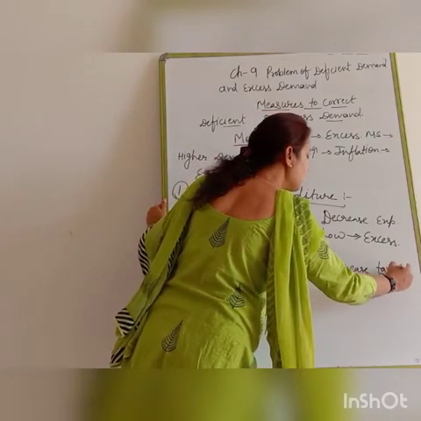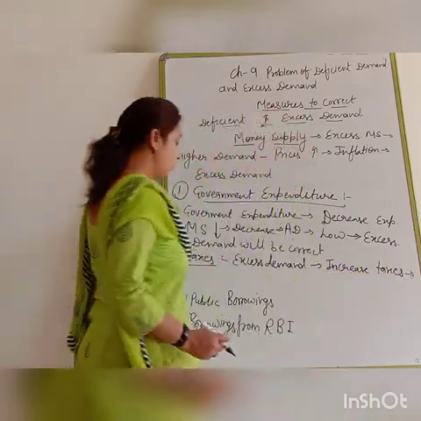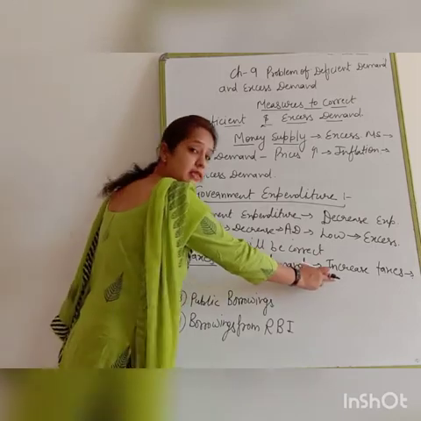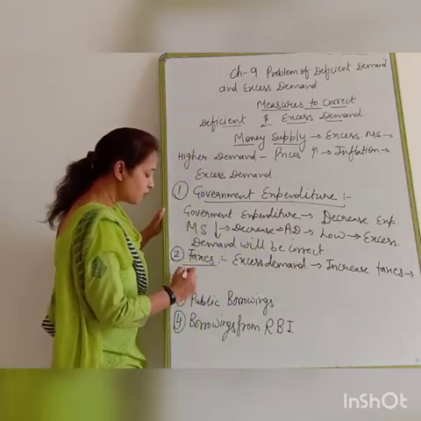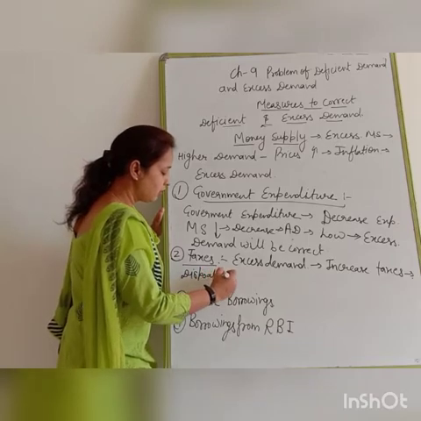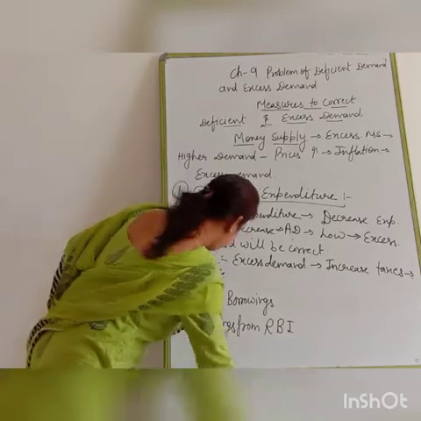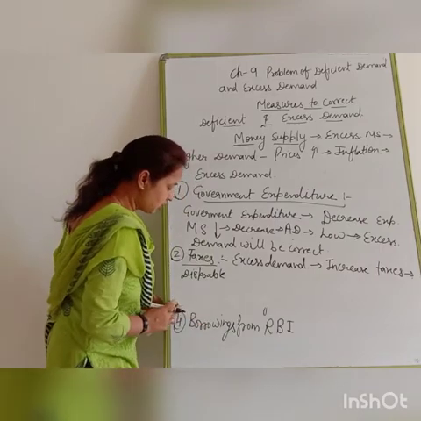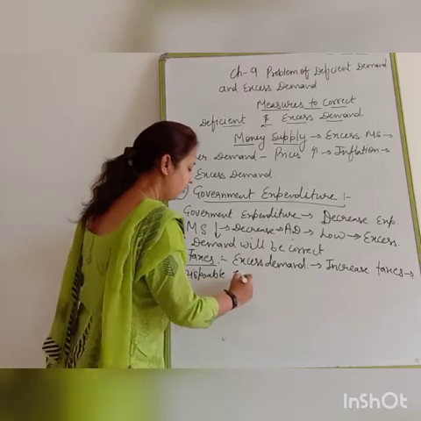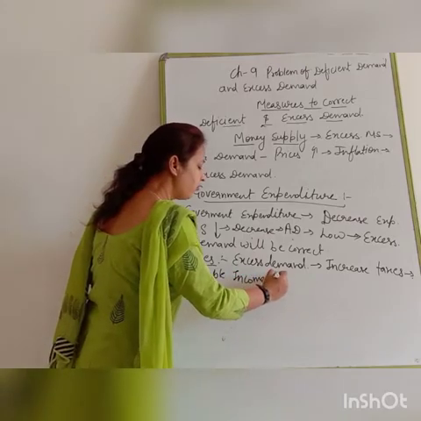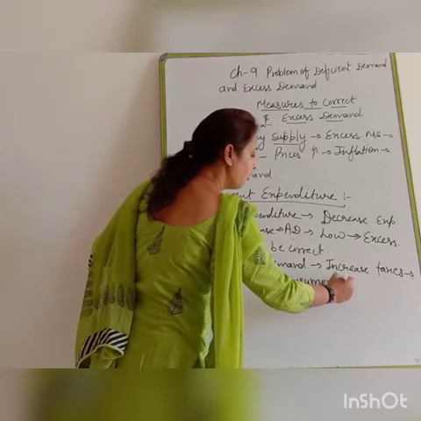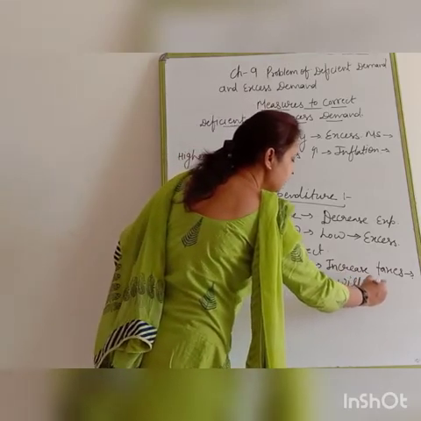When taxes increase at the time of excess demand, the disposable income of the consumer will decrease.